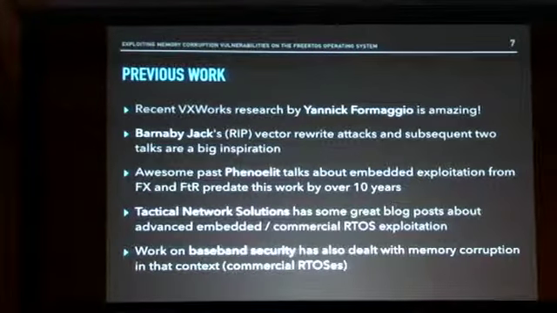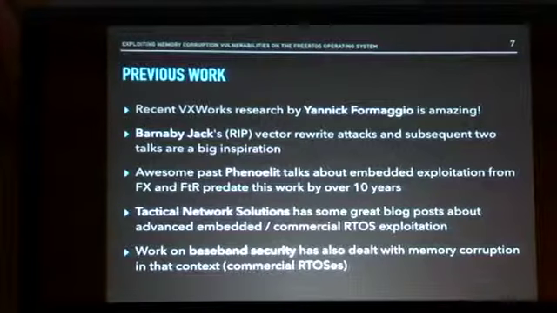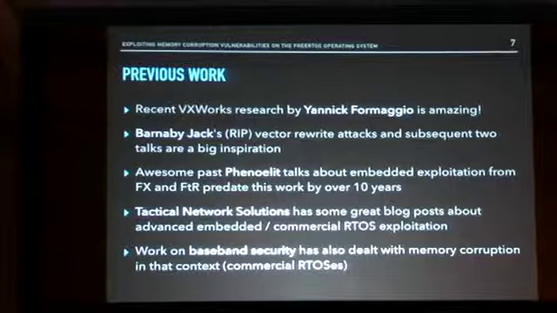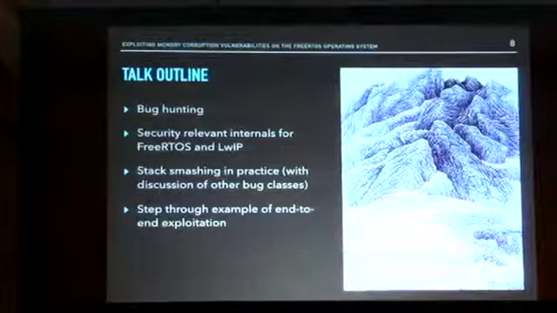Most recently, Yannick Formaggio looked at VxWorks and found vulnerabilities, and that's some really awesome recent research, but a lot of the stuff I have here goes back over 10 years. And yeah, this is another contribution to the space.